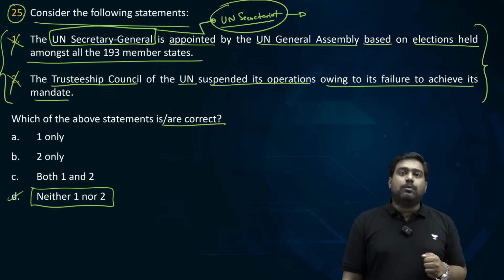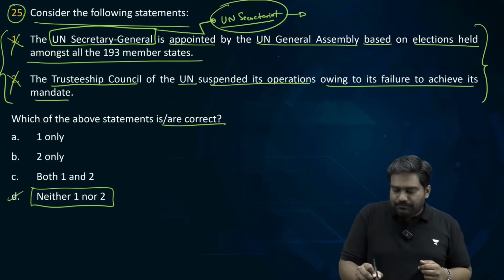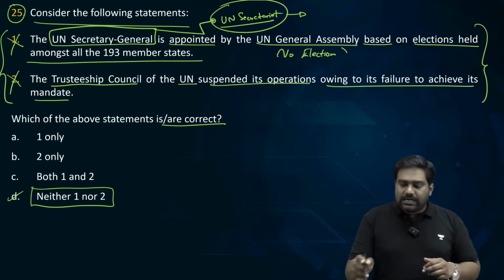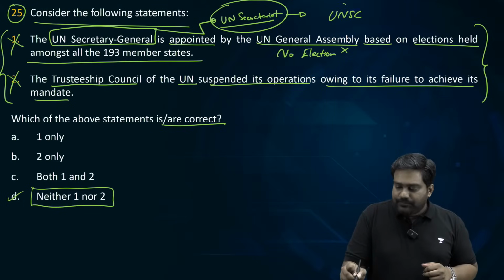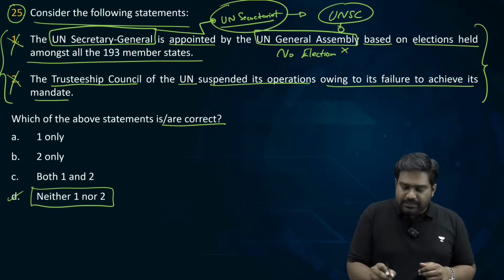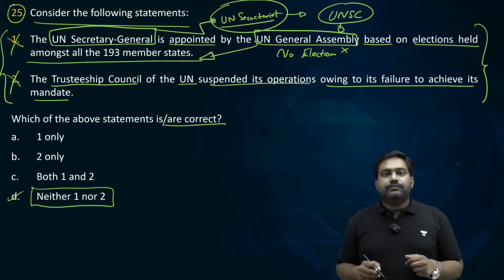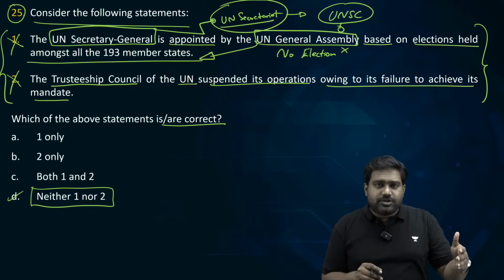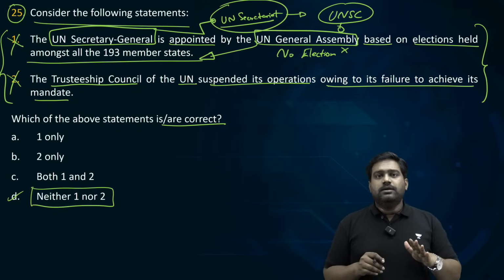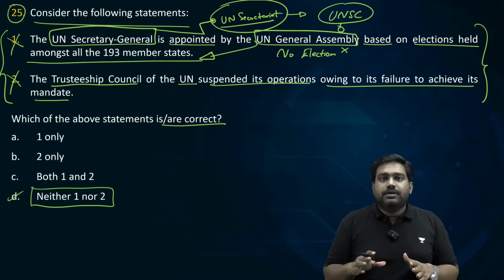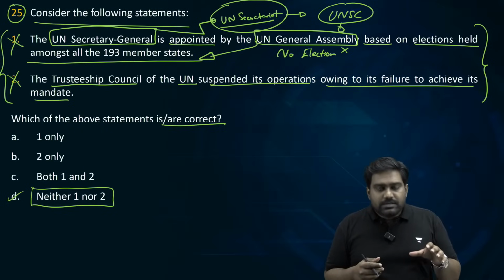So how is the Secretary General appointed? There is no election. There is no election, and in fact, the General Assembly has no authority here. The Security Council will recommend a candidate to the UNGA, and UNGA should blindly appoint that person as the Secretary General. It's like how our Council of Ministers, headed by the PM, will advise the President of India regarding a certain appointment. The President should simply blindly appoint that person into that given position. So something similar to that.